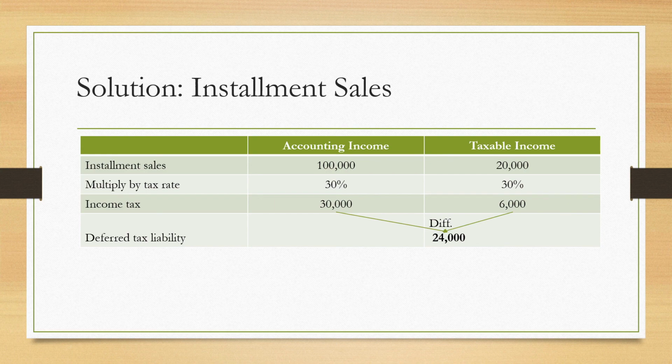Accounting income: the installment sale is recognized at 100,000 in 2020. But for taxable income, the installment revenue is only 20,000 because this is only the one collected from the installment sale. Multiply by the tax rate. Accounting income times 30% is 30,000. Taxable income of 20,000 times 30% is equals to 6,000. So there is a difference of 24,000. This is the deferred tax liability to be recognized on December 31, 2020.